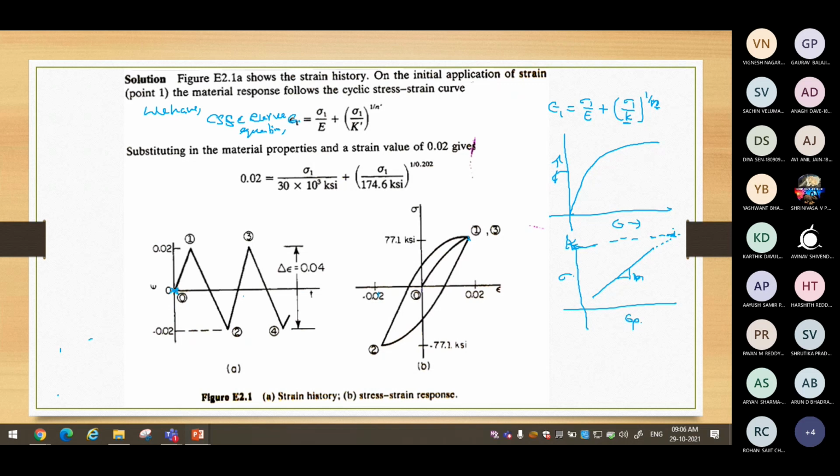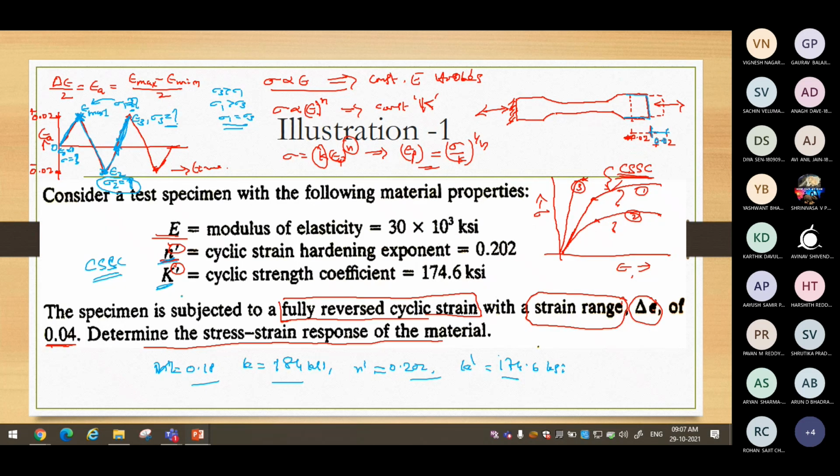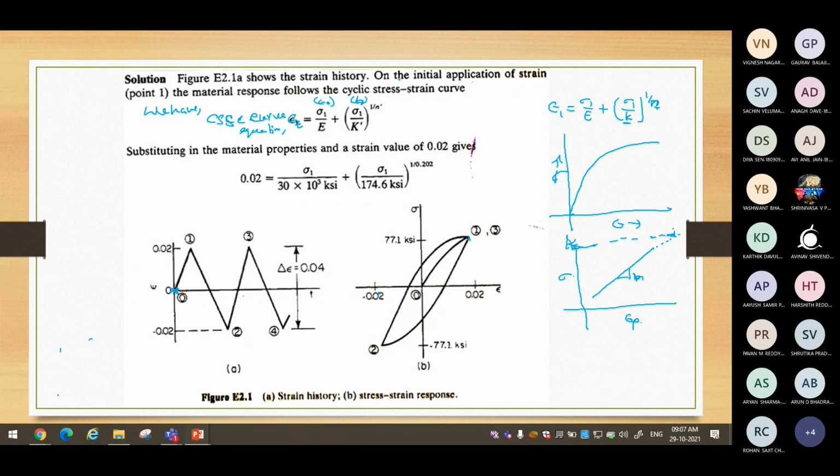Epsilon, total strain, is nothing but the elastic part of strain plus the plastic part of strain, given by this. Substitute the values, you have all the values given in the problem. Young's modulus is given, cyclic strain hardening exponent and cyclic strength are given. Just substitute the given values.